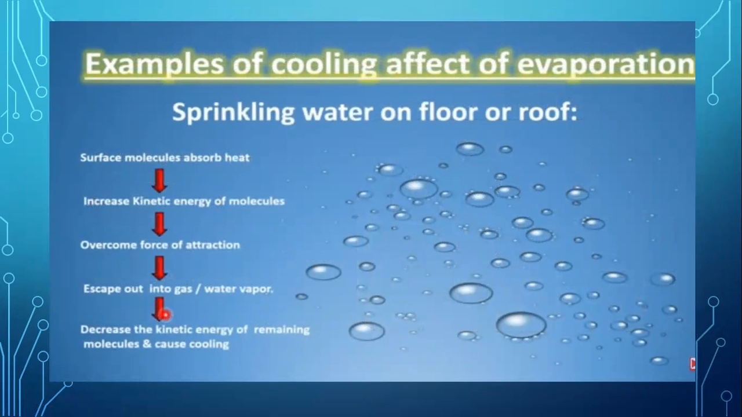The next cooling effect example is sprinkling water on the floor or roof. It is also very common. When we sprinkle water on the floor, surface molecules absorb heat that increases their kinetic energies. These kinetic energies help to overcome forces of attraction. Finally, they escape, and the remaining molecules have low kinetic energy, that is, their temperature is decreased, and finally the cooling effect can be felt.